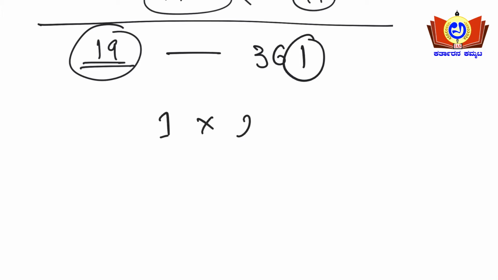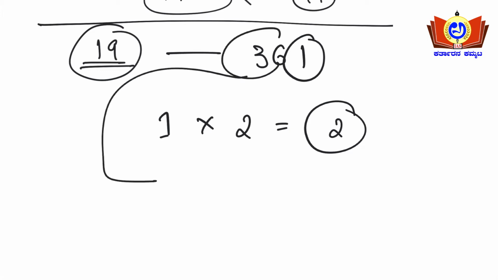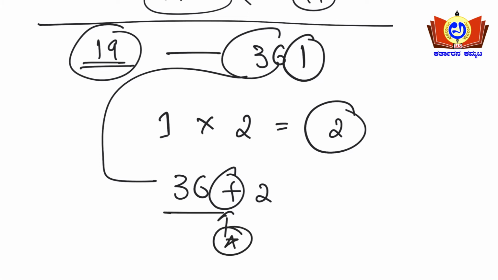I am multiplying it with 2 here, so the product I got is 2. What are the remaining numbers? Actually, the remaining numbers are 36. Okay, 36 I'll write here. In the earlier two cases I subtracted, right? Now we need to add here. You need to remember this and take caution here. Earlier you subtracted, now you are adding.